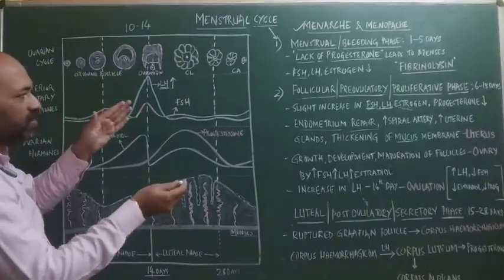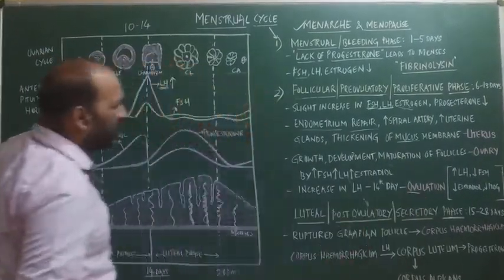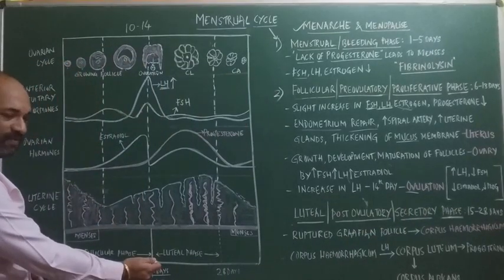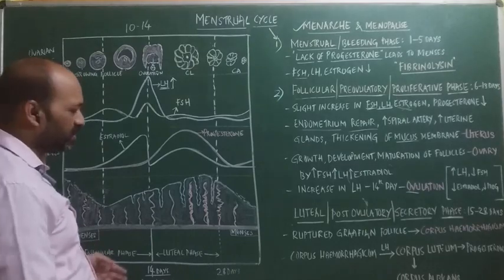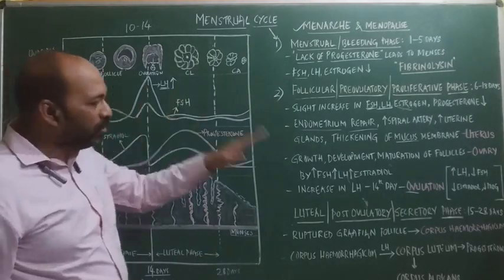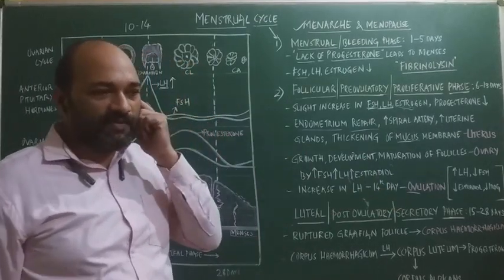Okay, so this is all about the follicular phase as well as the ovulatory phase. So this is the first half, that is the pre-ovulatory phase. Now let us discuss the post-ovulatory phase, also called the luteal phase, also called the secretory phase.